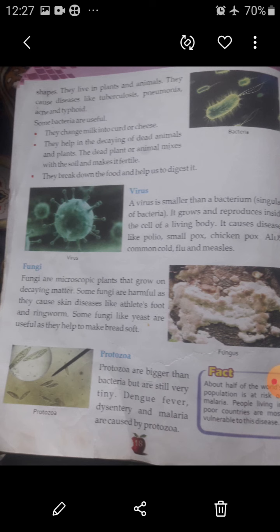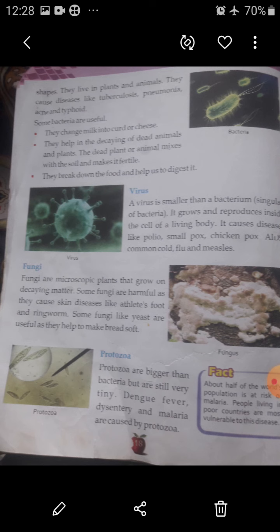Some bacteria are useful. They change milk into curd or cheese. They help in the decay of dead animals and plants. The dead plants or animals mix with soil and make it fertile. They break down the food and help us to digest it.